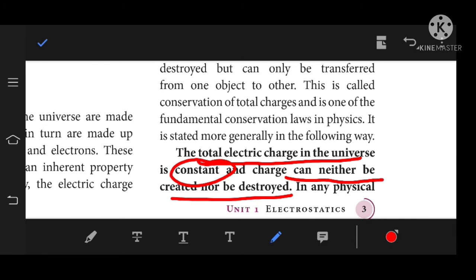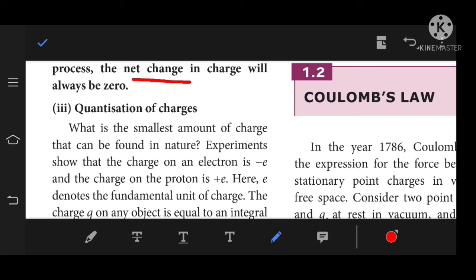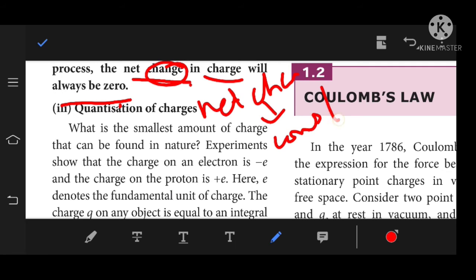In any physical process, the net change in the charge is always zero. So remember two terms: net change is zero, net charge is constant. Net charge is constant, net change is zero. Okay, please remember. And the next one is quantization of charges.